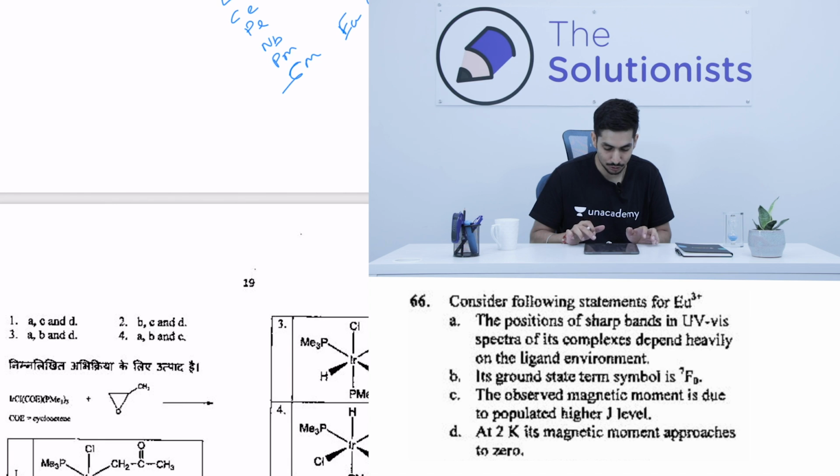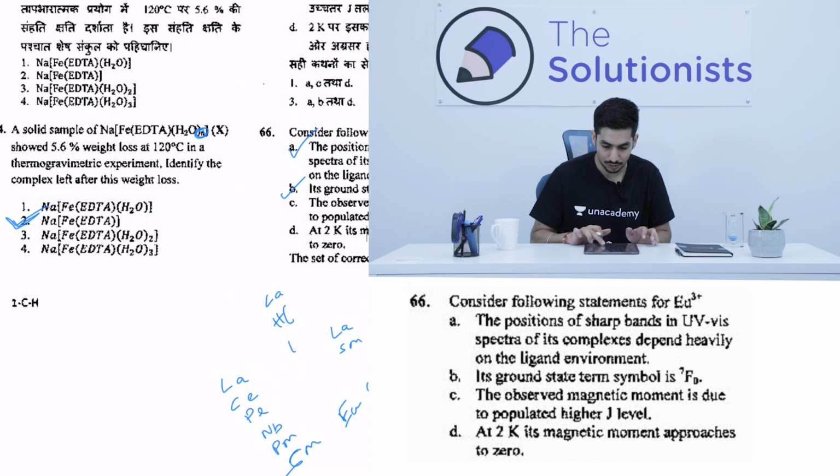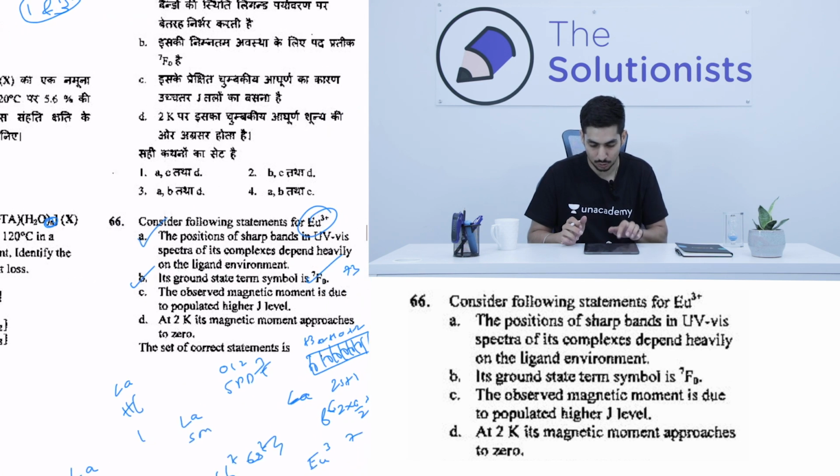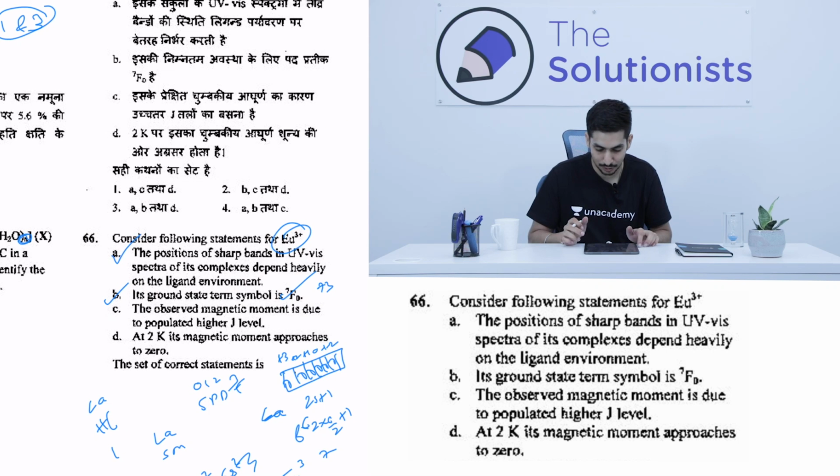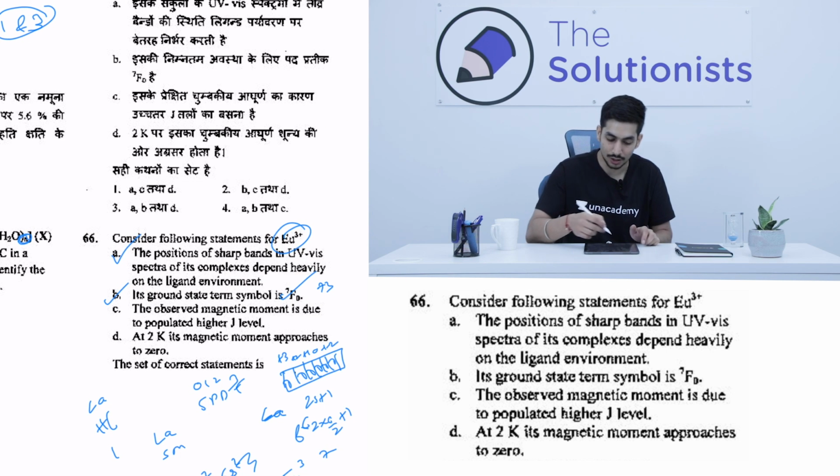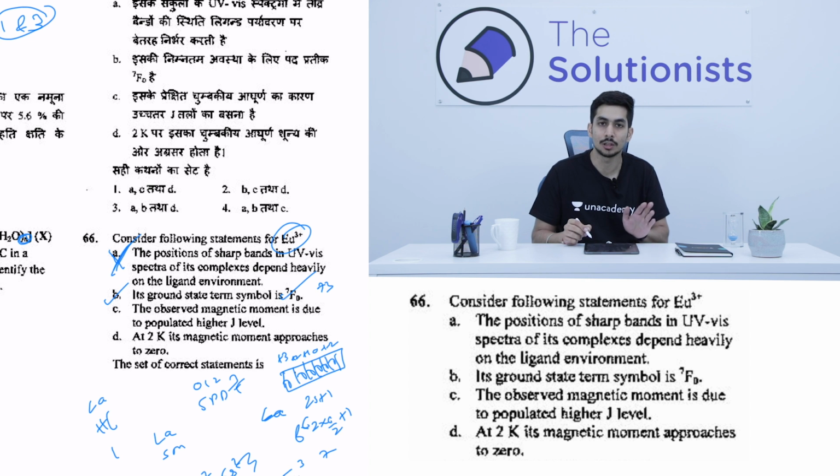So A and B, I'm sure are... sorry, just let me go to here. A: position of sharp bands and UV visible spectra of its complex depend heavily on the ligand environment. Sorry, option A is incorrect, to be honest, because they do not depend. I didn't read the whole question properly, and this is one mistake that you don't have to make. You have to read the question carefully.